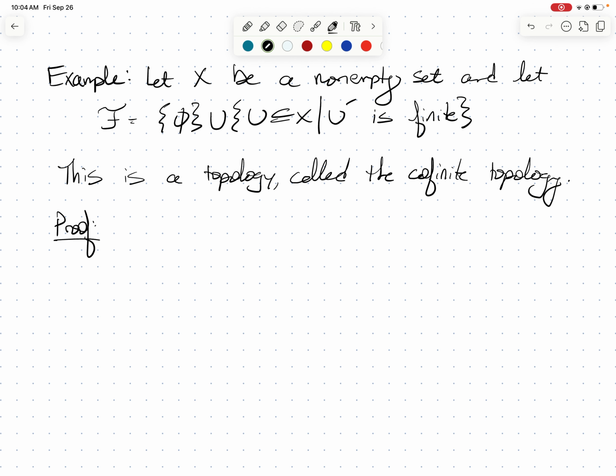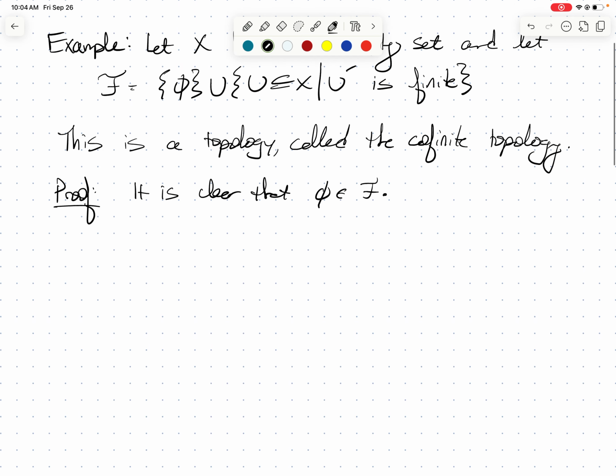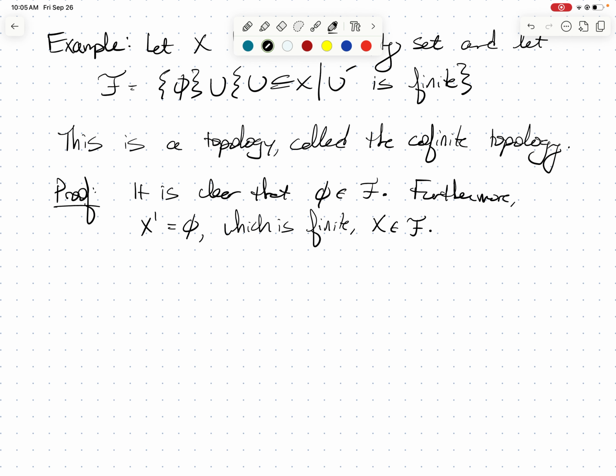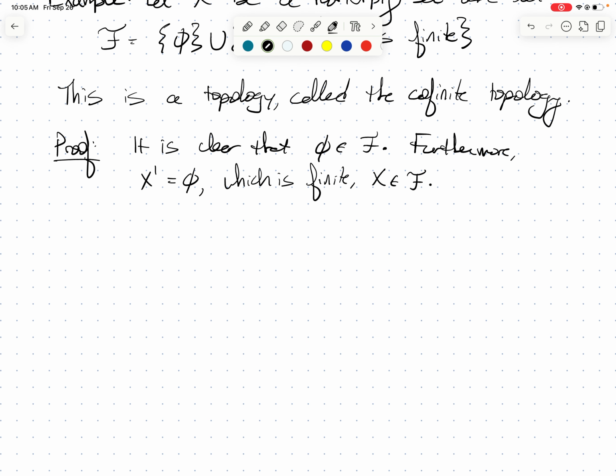So I want to work through the proof with you. We started this last time, but didn't finish it. First things first, it's clear that the empty set is in F because we defined it that way. Furthermore, since X complement is the empty set, which is finite, then X is in our set of open sets. So that's good. We've got 2 of the 4 already. And so now we want to look at arbitrary unions. That's the key part here.